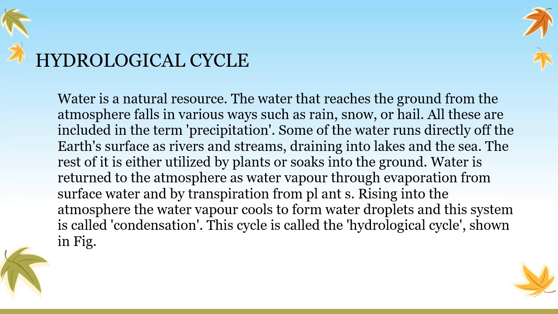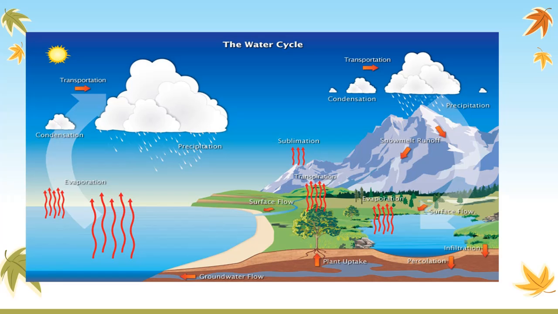Rising into the atmosphere, the water vapor cools to form water droplets, and this process is called condensation. So first of all water evaporates, then it reaches the sky and condenses, and then it precipitates in the form of rain, snow, or hail. This cycle is called the hydrological cycle. For this you can see figure 3.2. This diagram explains the water cycle.